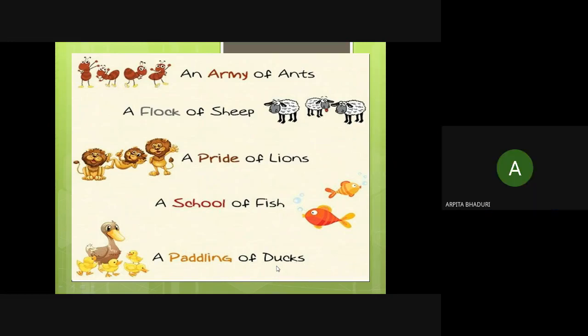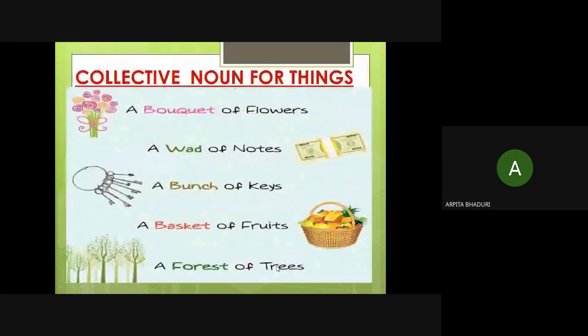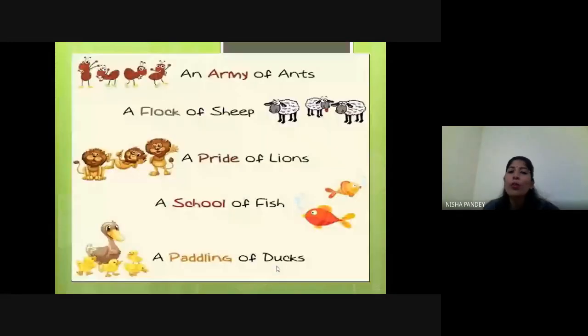Ma'am, why school of fish? Fishes go to school, ma'am. No, but the group is known as school. They don't go to school, but the name is given like that. The collective noun, the group for these fishes, is known as school. They don't go to school like you.